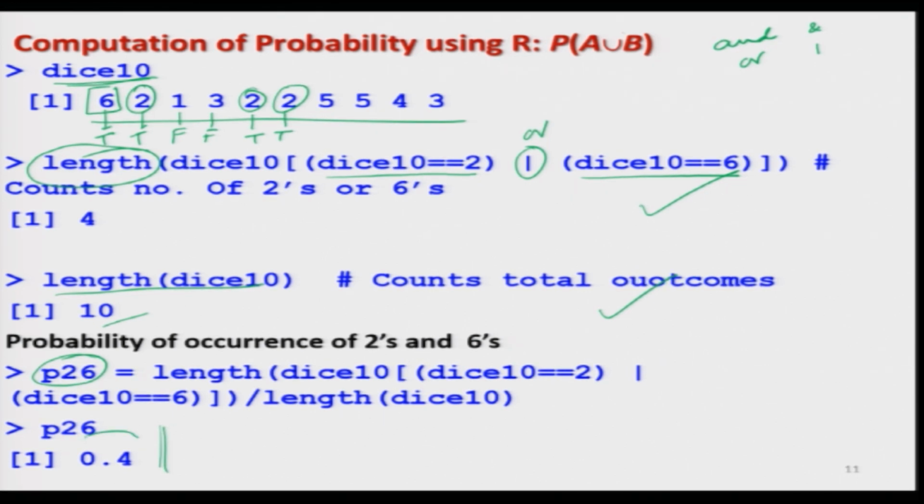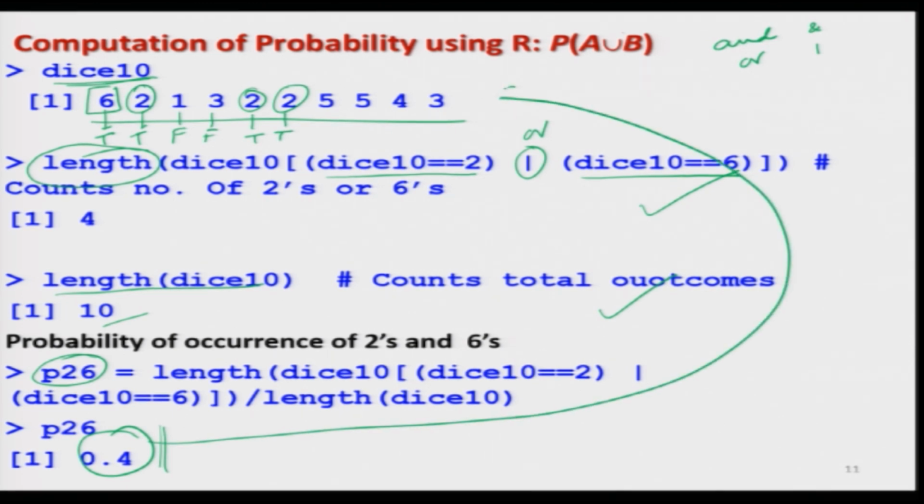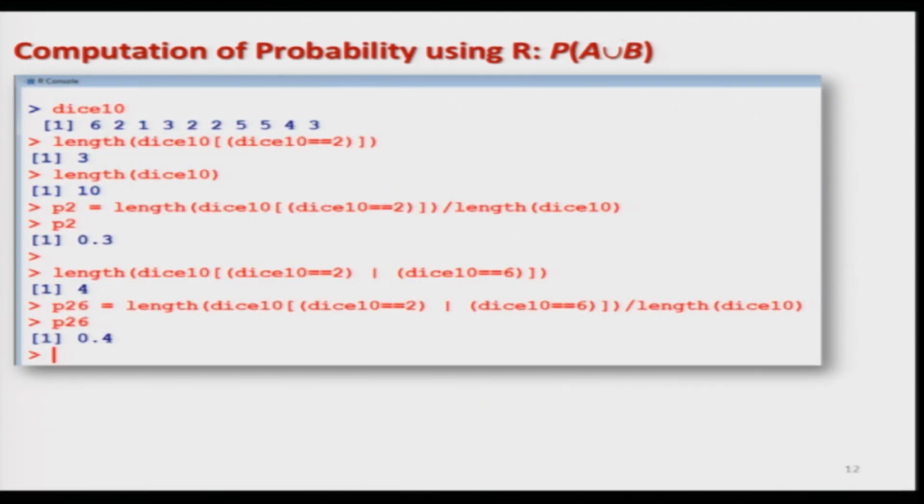And you can see that this value 0.4 can be very easily obtained, that if you see here there are 1, 2, 3, 4 numbers which are satisfying this condition, and so this number becomes 4 divided by the total number of values which is 10, and this is 0.4. So, you can see that it is not difficult to compute the probabilities of unions, right. And similarly, as I said, other probabilities are not difficult, and this is the screenshot of the same operation which I have just shown you, right.